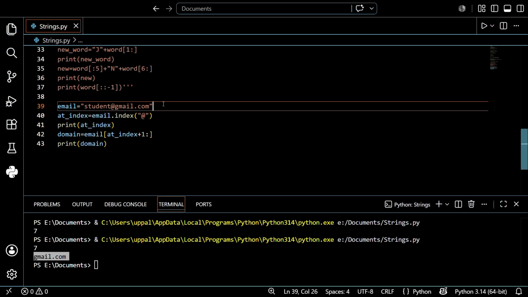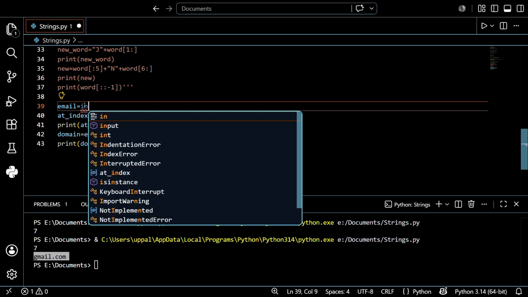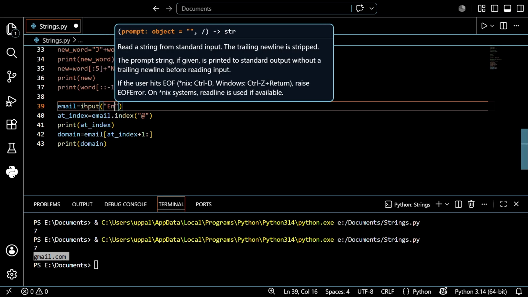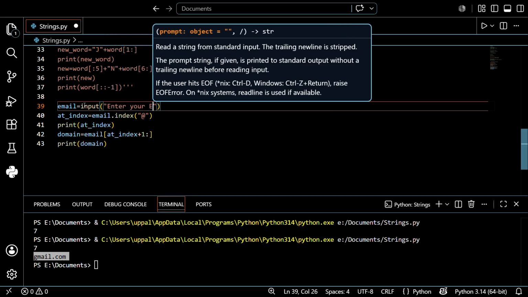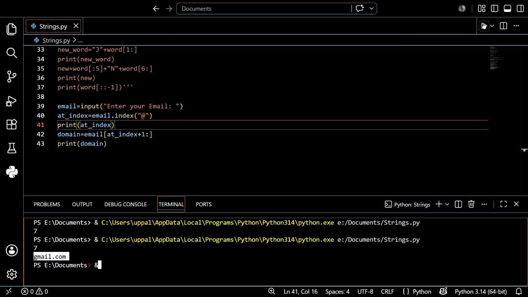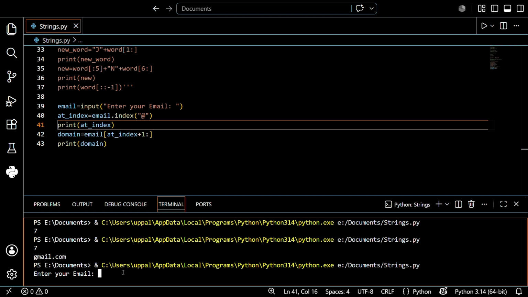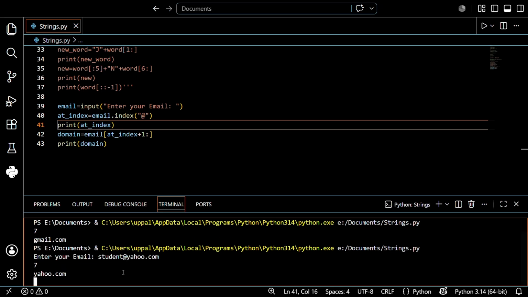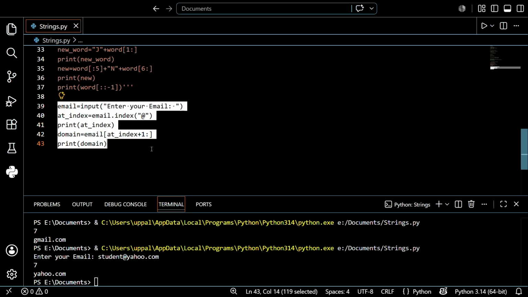So I want to change it and ask the user instead. Input of enter your email. I know what input means, so you can ask directly from the user. Save this and run it. Write your email, student@yahoo.com, and enter. See, yahoo.com. It printed the particular domain. I hope you understand, guys. By using this, we extracted the domain from the email.